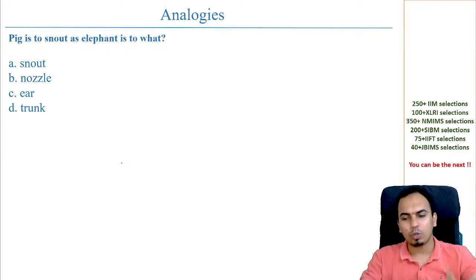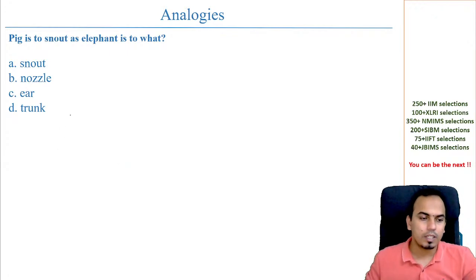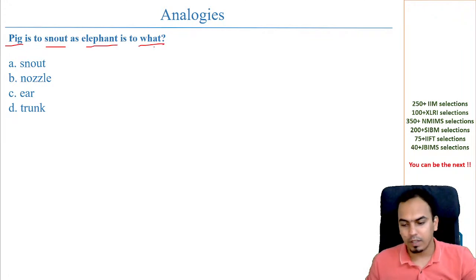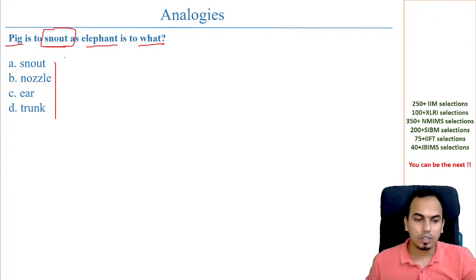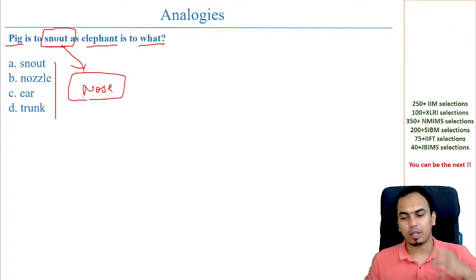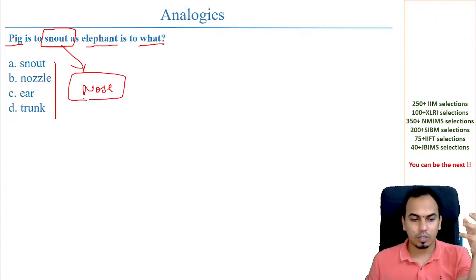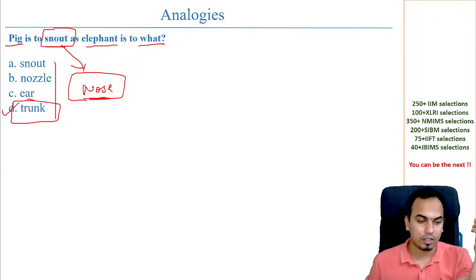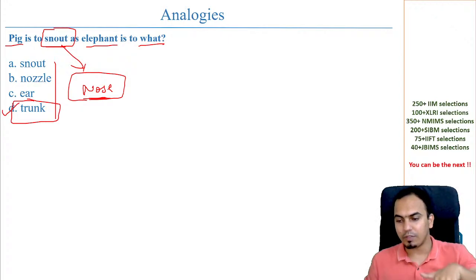Coming to one of the questions that I can take on this: pig is to snout as elephant is to what? If you don't know what snout is, you will probably be confused here. Snout is nothing but the nose of the pig. For the elephant, it is the trunk.